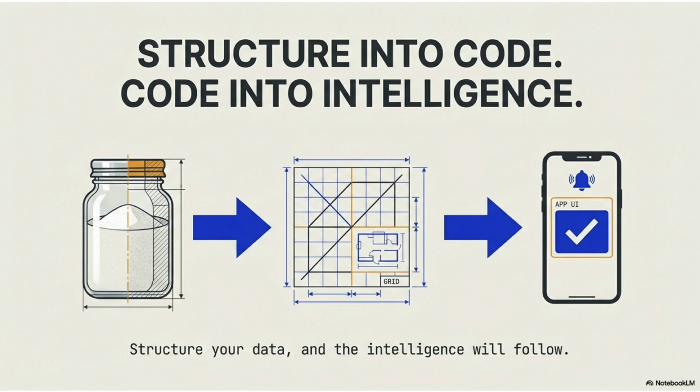Intelligence is not added later, it is architected from the beginning. Structure your data and intelligence will flow. Chaos to structure, structure to prediction, prediction to action. That is how you architect AI.